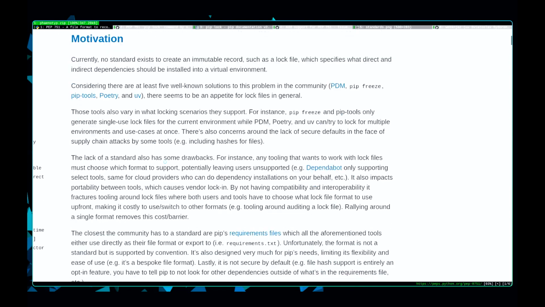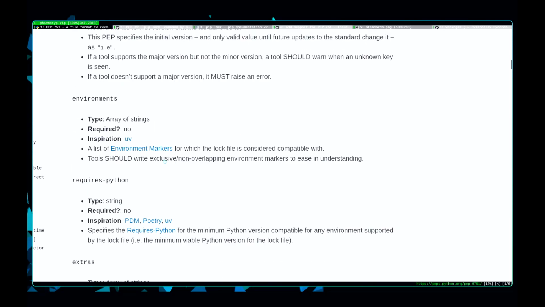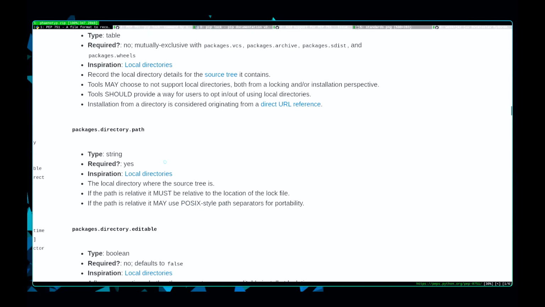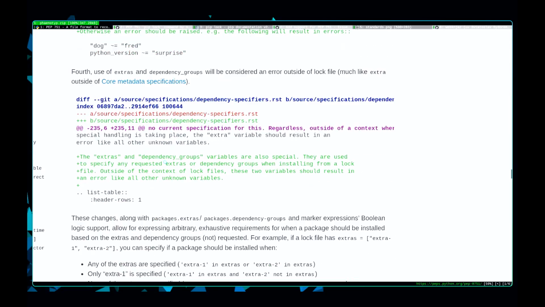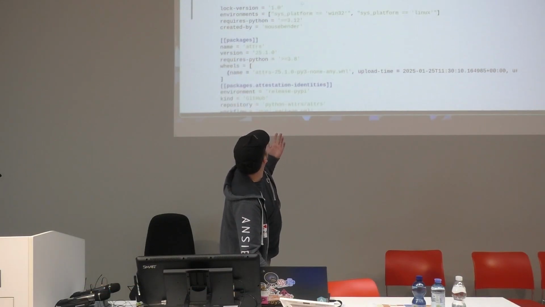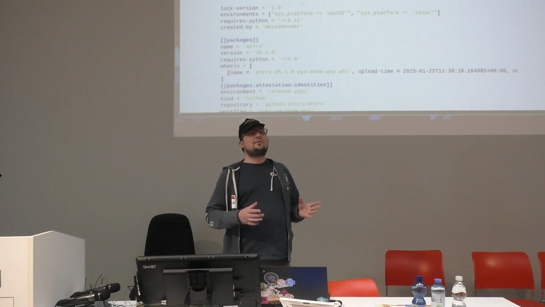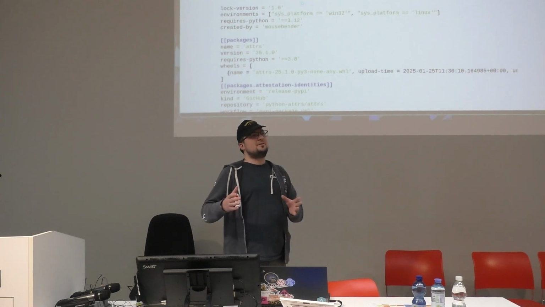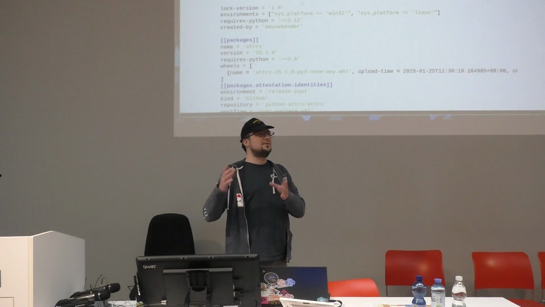So starting this year and forward, you will probably see a file called pylock.toml, or a file that starts with pylock and ends with .toml.